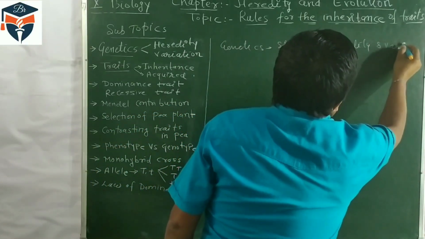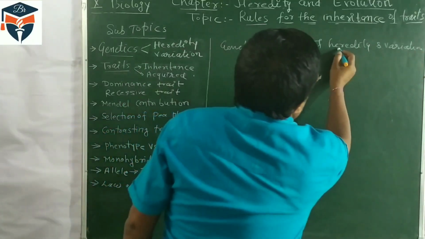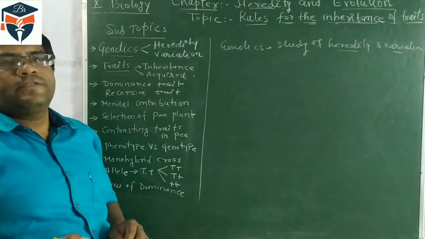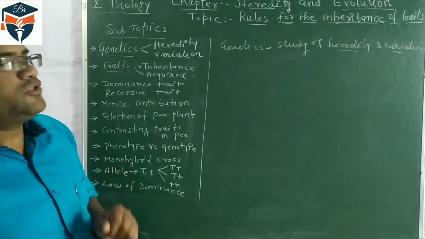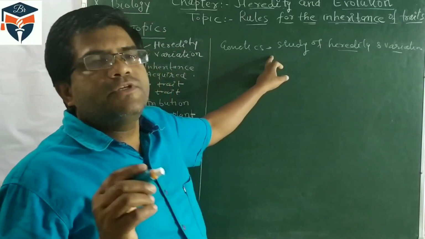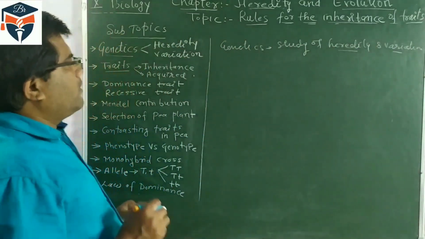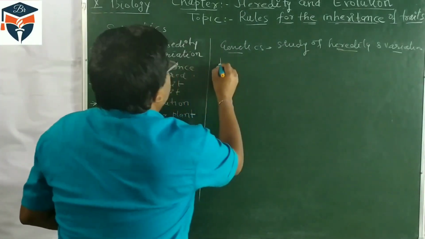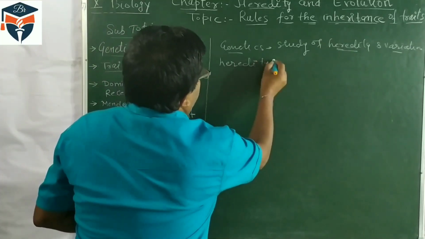Genetics is one of the important branches of biology. Now in genetics, the first term is heredity. So we must remember what heredity is.